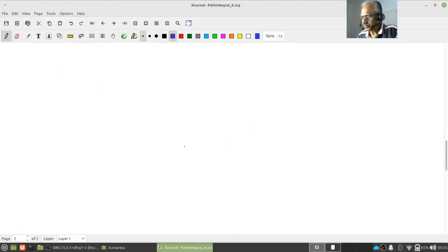Okay, so let me again draw the picture. Suppose this is gamma. Fix, so to prove, let us understand. To fix an a in C minus gamma. Okay, so what do I have to do?